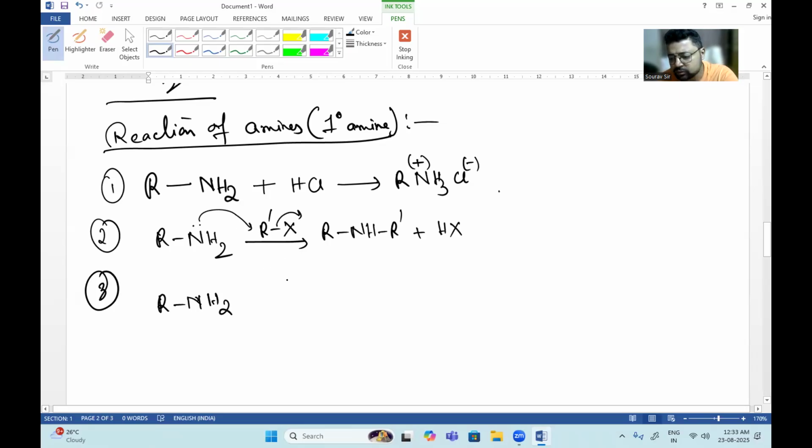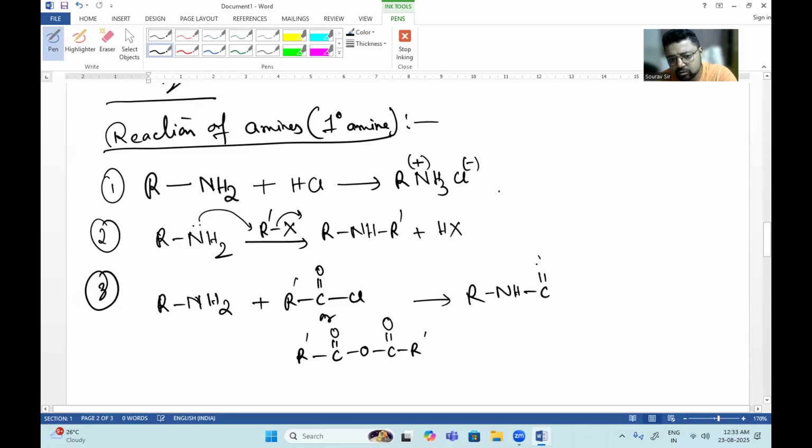So if I give something like RCOCl, or acetic anhydride type, C=O, C=O R like this, it will form RNH-C(=O)R'. So this will be an alkyl amide. Okay, an alkyl amide.